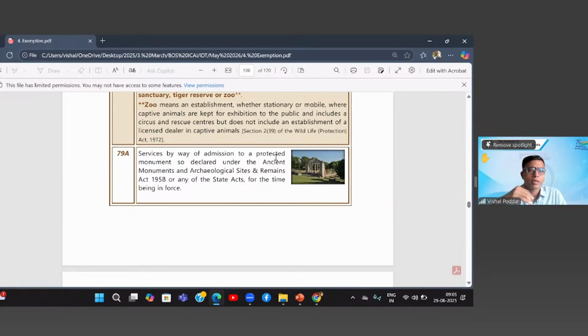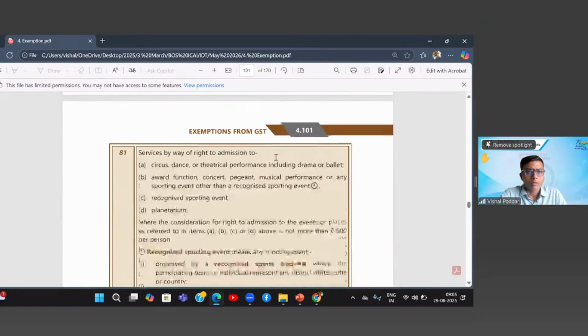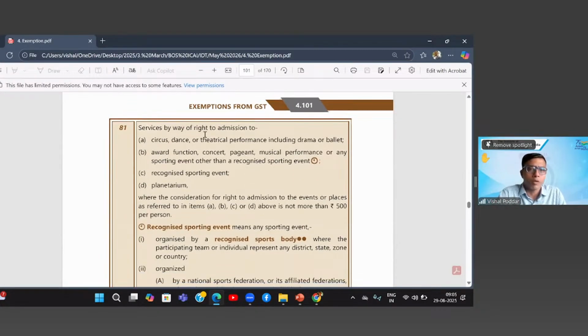This is again a protected monument. So you have multiple protected monuments across India, and there is some entry fee. Similarly, where you are going for enjoyment and you are paying the entry fee for one of these types of events, here there is a criterion that it is exempt only where the fee amount is not exceeding 500.